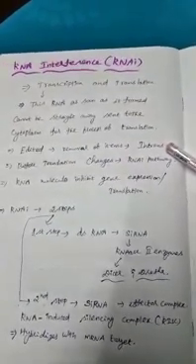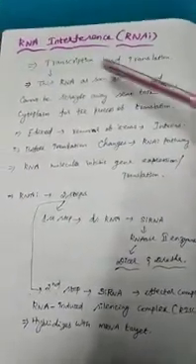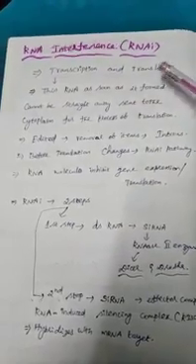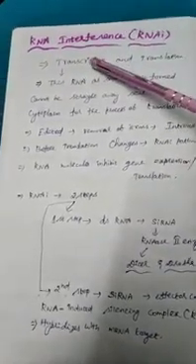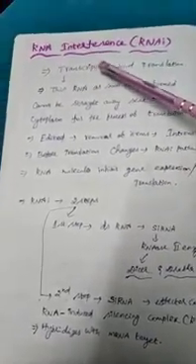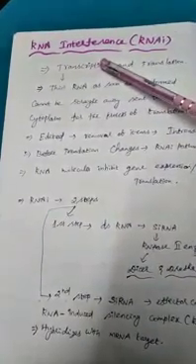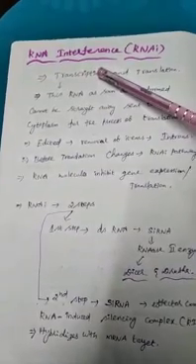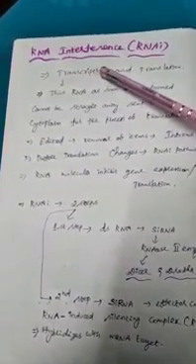This expression mostly involves two processes: transcription and translation. Transcription refers to copying the genetic information from one strand of DNA into RNA, mostly producing messenger RNA.